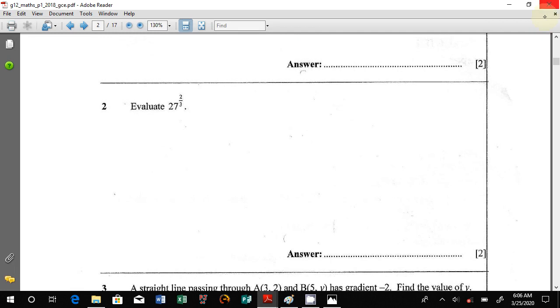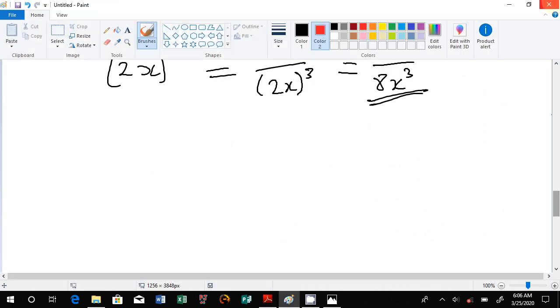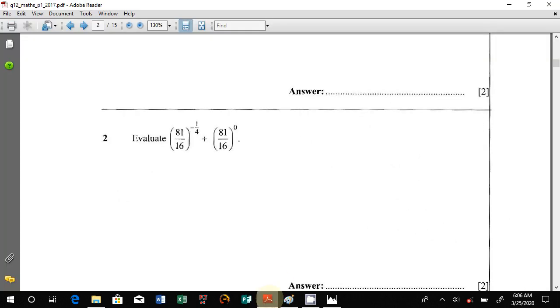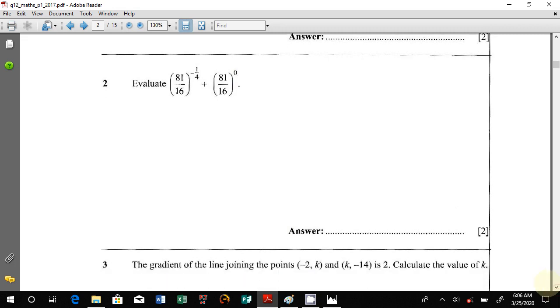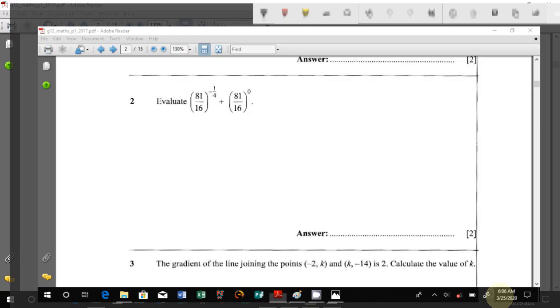So this one we have solved it and it has helped us. Let's go to this one. This one looks complicated, but having learned all those laws of indices, you will note that it's actually much simpler than it looks. Okay, I'll screen grab so that I can write on the screen again, then we start solving it.